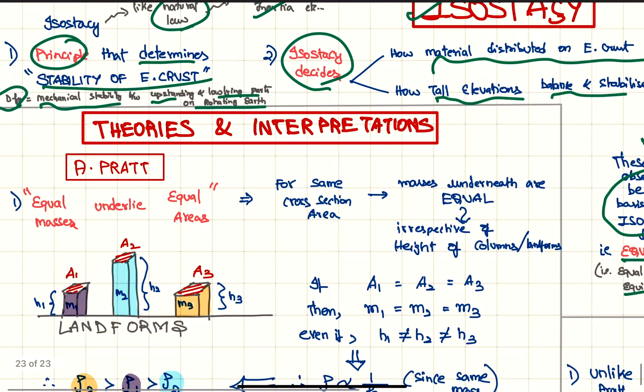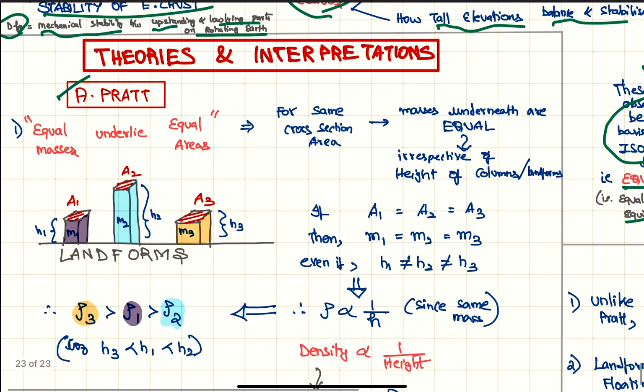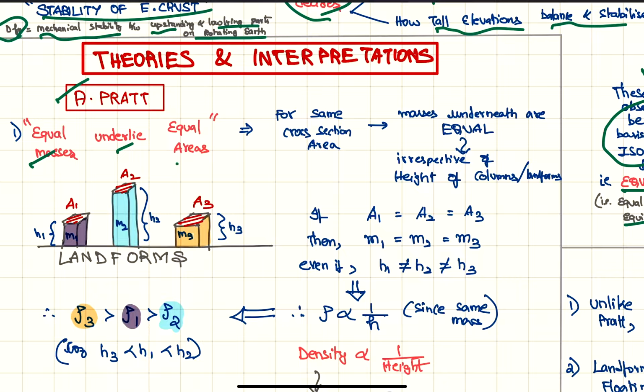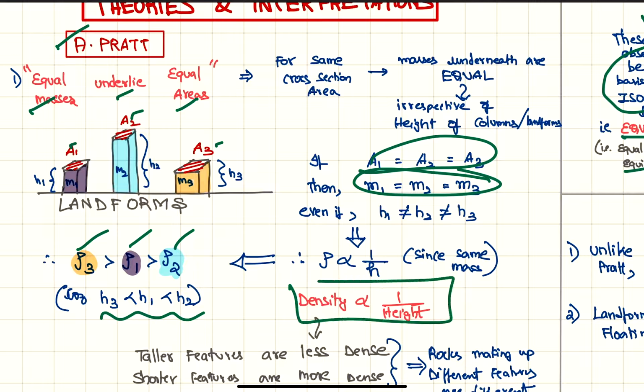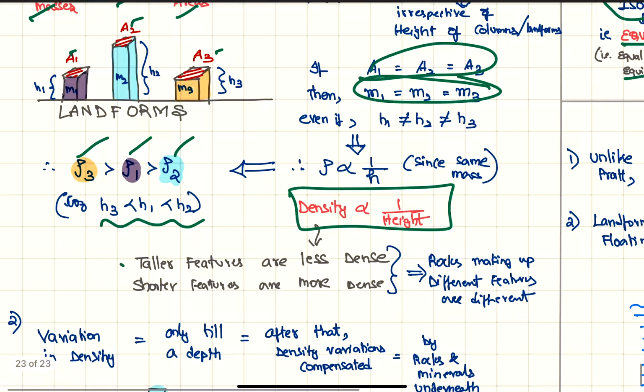So theories or interpretations. First we have Pratt's theory, who says that equal masses underlie equal areas. So if A1, A2 and A3, the cross sections, are equal, then masses M1, M2, M3 are equal. So if the heights are h3 less than h1 less than h2, therefore the densities will be in this order. So we can say that density is inversely proportional to height, or we can say the taller features are less dense and shorter features are more dense.